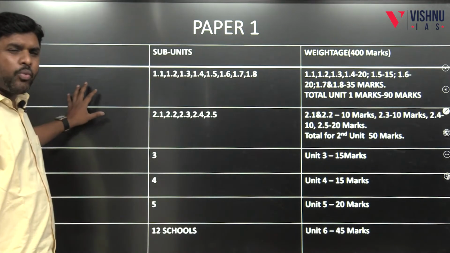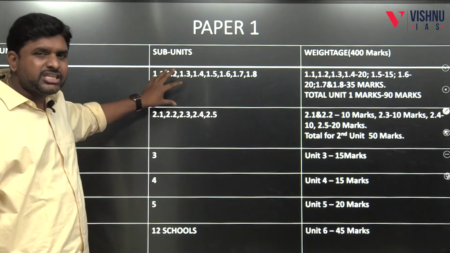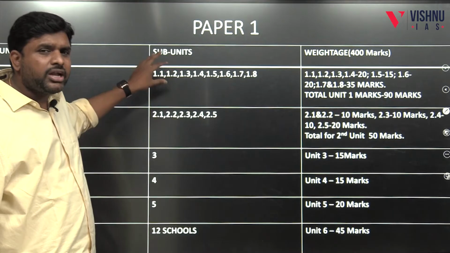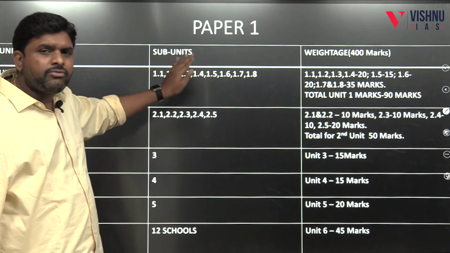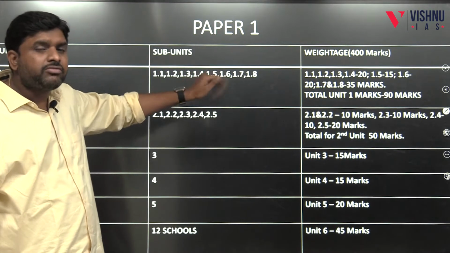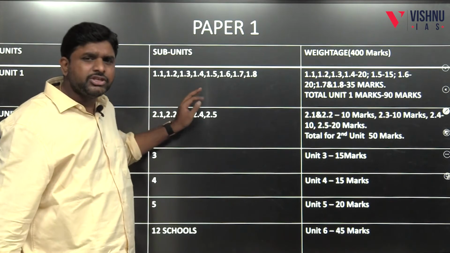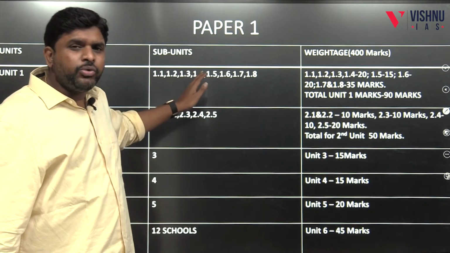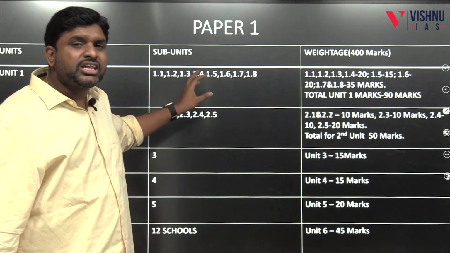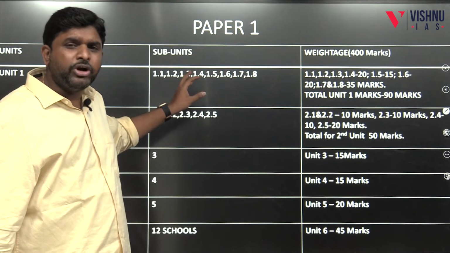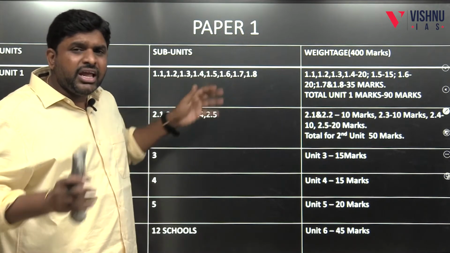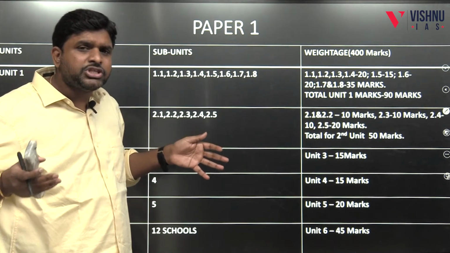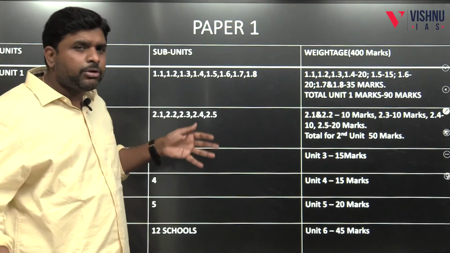Coming to Unit 1, I have 8 subunits. In Anthropology Paper 1, Unit 1 has 8 subunits: 1.1, 1.2, 1.3, 1.4, 1.5, 1.6, 1.7, 1.8. Just a quick revision. 1.1 is the meaning, scope and nature of anthropology. 1.2 is the relationship of anthropology with other disciplines like humanities, economics, political systems, and 1.3 is the different disciplines and sub-disciplines of anthropology, like social anthropology, archaeological anthropology, linguistic anthropology, biological anthropology.